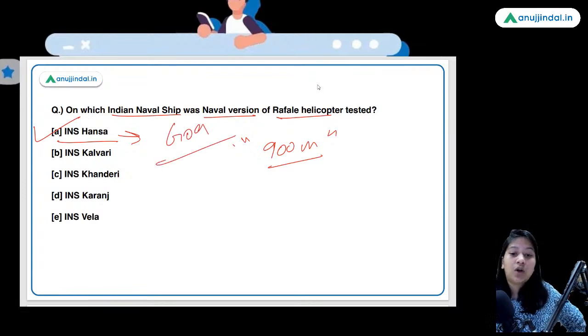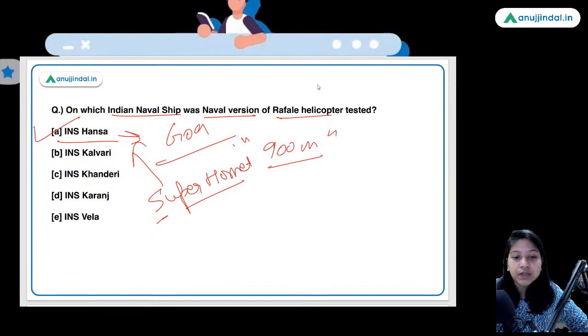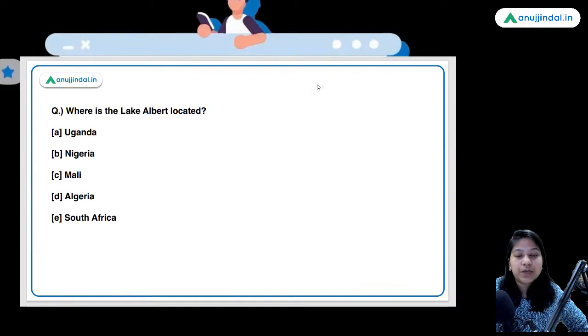A Super Hornet helicopter is in discussions, which we are expected to procure from the Boeing company, and the testing of this helicopter will also be done on this INS Hansa. But again, this is just the expected news. But still you need to be aware of it.